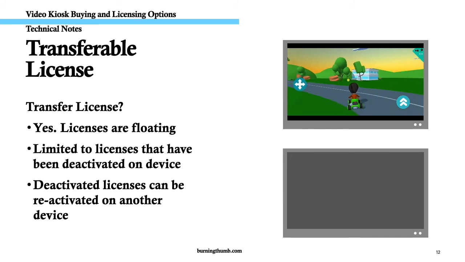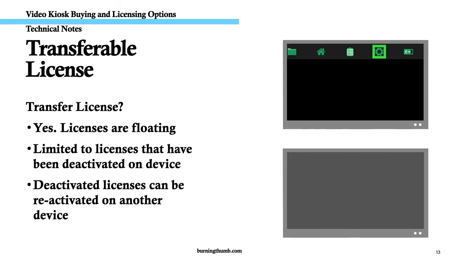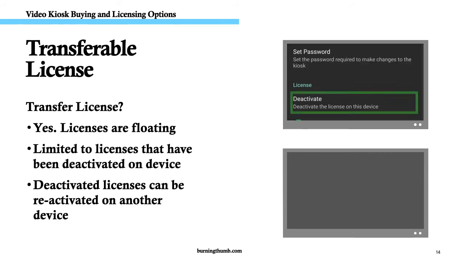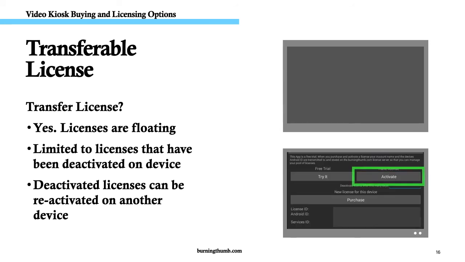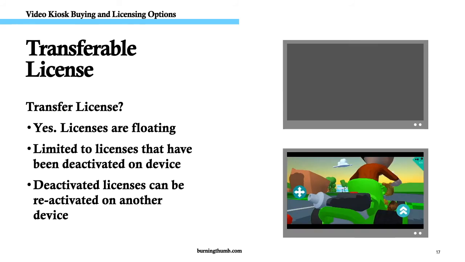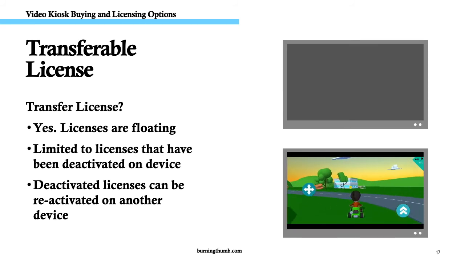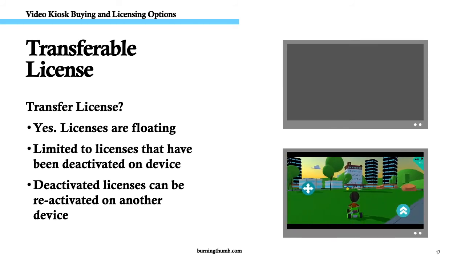For example, if you're decommissioning one of your digital signage screens and replacing it with a newer screen, go to the Video Kiosk settings on the old screen and deactivate the Video Kiosk license before getting rid of the device. Then, when you install Video Kiosk on the new screen, you can reactivate the license on the new device.